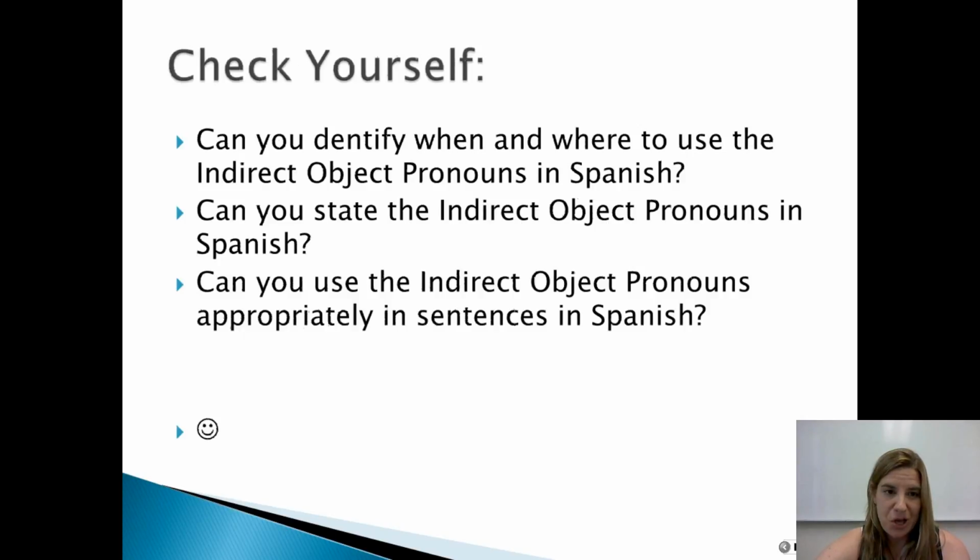So time to check yourself. Can you identify, do you like that? Can you identify when and where to use the indirect object pronouns in Spanish? Can you state the indirect object pronouns? That just means, can you say, okay, the indirect object pronouns are me, te, le, nos, os, and les. And I'm sure you can do that by now. And then can you use them appropriately in sentences? Do you know where to put them? Can you use them in a meaningful way to enhance your Spanish speaking experience? I'm sure you can.